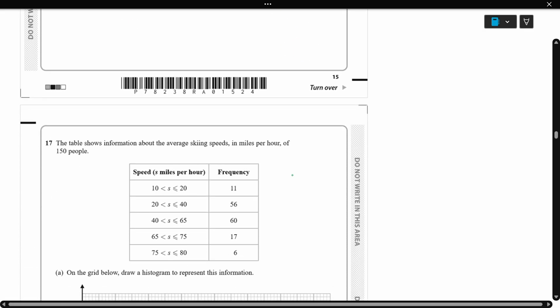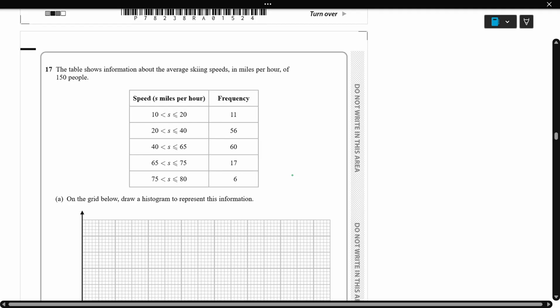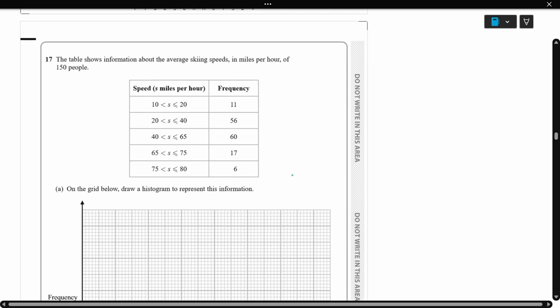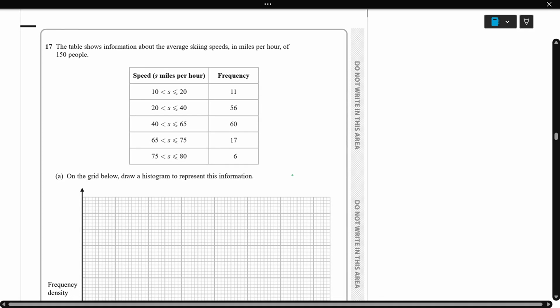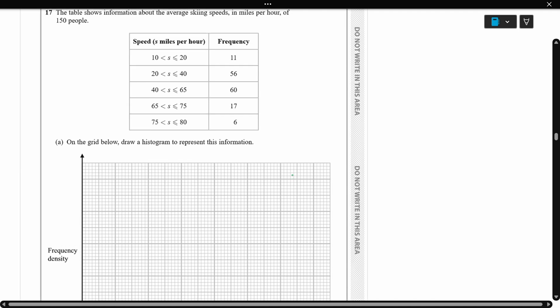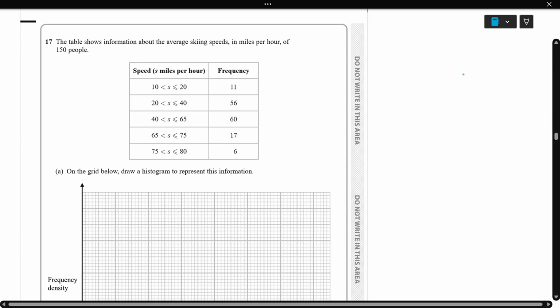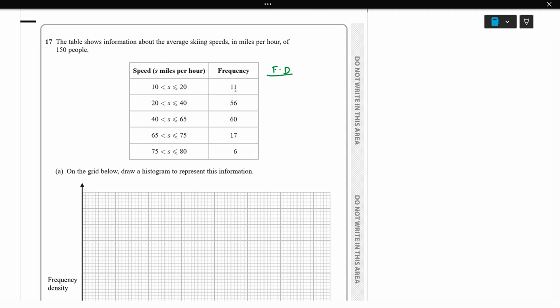Okay, so the next question, number 17. The table shows information about the average ski speeds, in miles per hour, of 150 people. Here the data is given, so we need to put it in a histogram. First, for each one we have to find the frequency density. Frequency density is frequency over the width. The first one is 11 over the width, 10 to 20, the width is 10, which is 1.1.